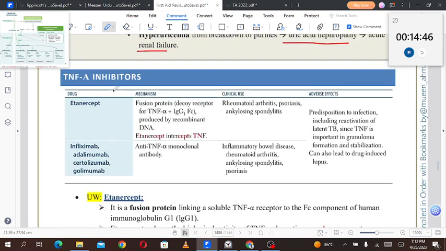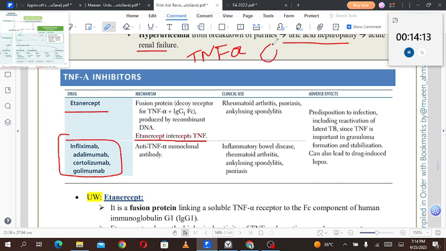Now let's talk about TNF alpha inhibitors: etanercept, infliximab, adalimumab, certolizumab, and golimumab. Etanercept is a decoy receptor fusion protein for TNF alpha plus IgG1 Fc, produced by recombinant DNA. Etanercept intercepts the TNF, which floats freely in the circulation. Suppose this is a TNF alpha molecule and it was supposed to bind to this receptor on some cell.